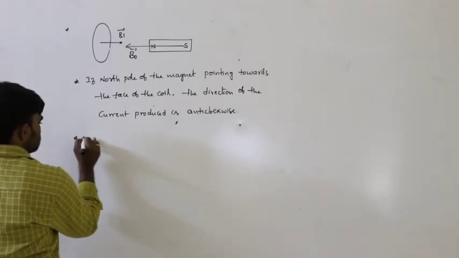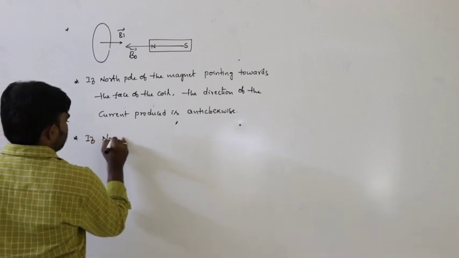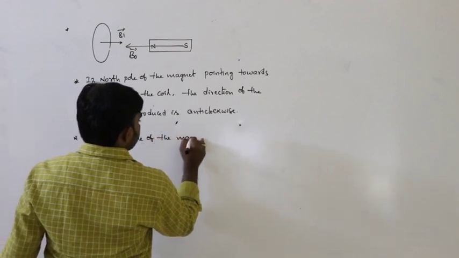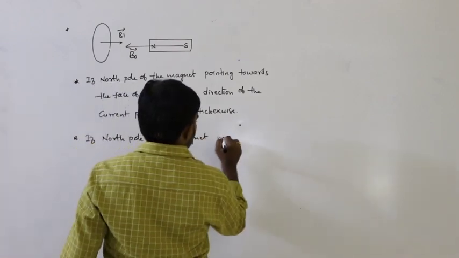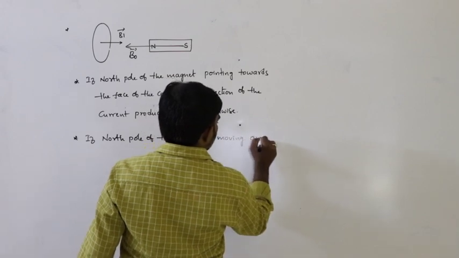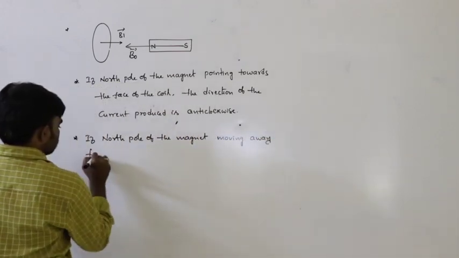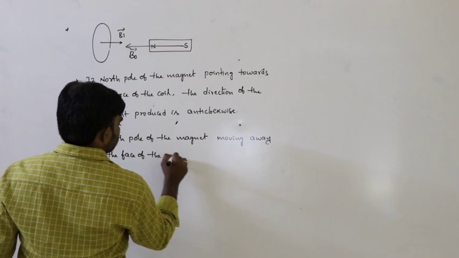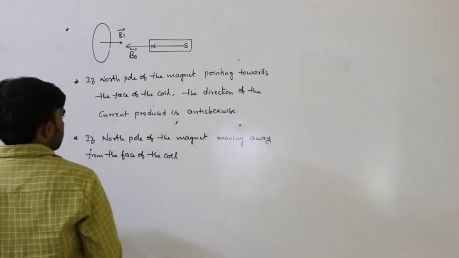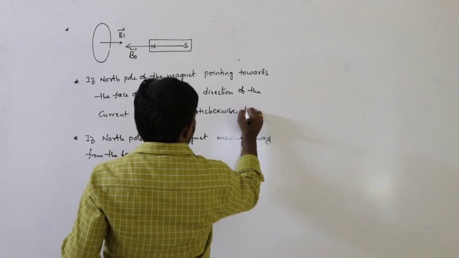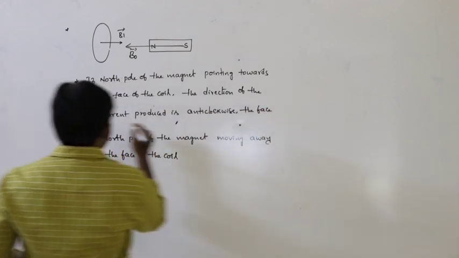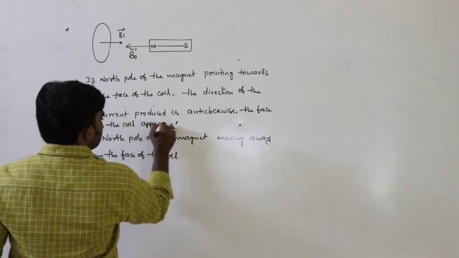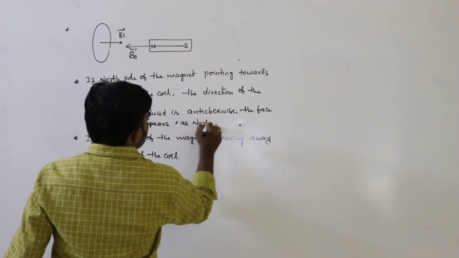Next condition: if the north pole of the magnet is moving away from the face of the coil, the current produced is anti-clockwise, and here the face of the coil appears as north pole.